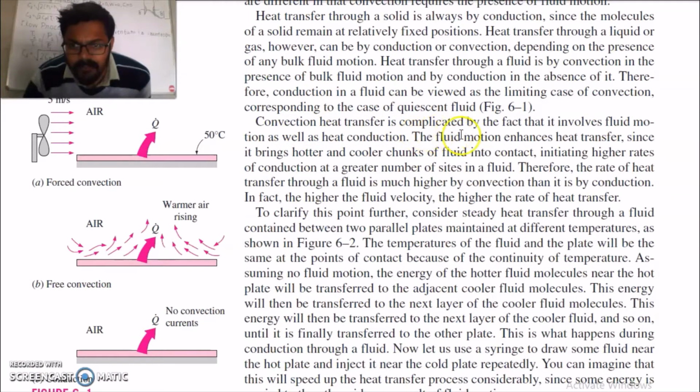Convection heat transfer is complicated by the fact that it involves fluid motion as well as heat conduction. The fluid motion enhances heat transfer since it brings hotter and cooler chunks of fluid into contact, initiating higher rates of conduction at a greater number of sites in the fluid. Therefore, the rate of heat transfer through a fluid is much higher by convection than it is by conduction.